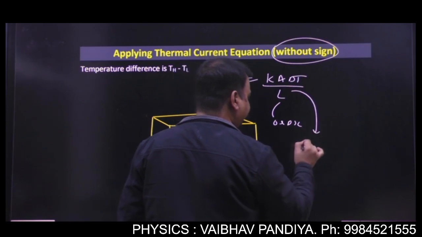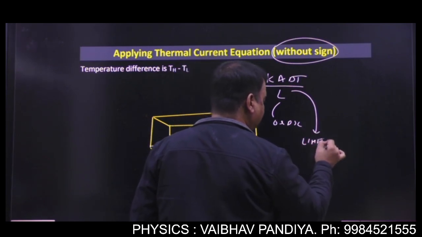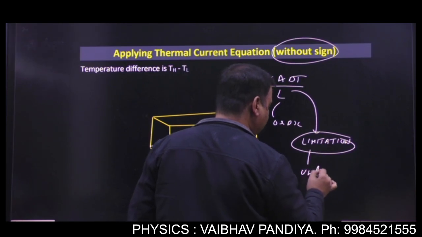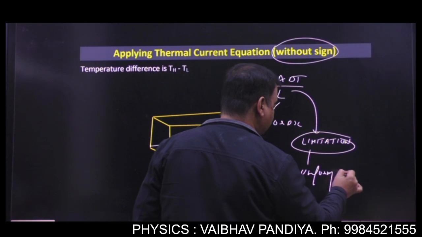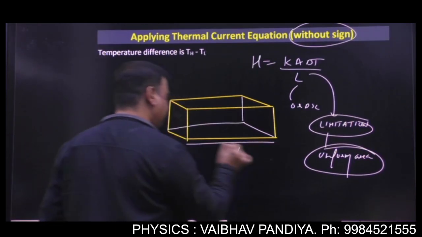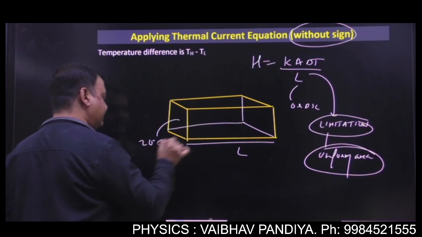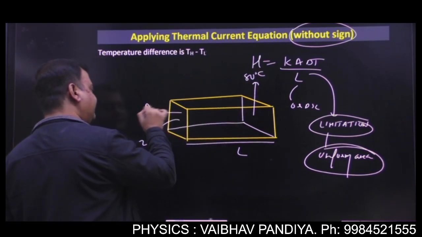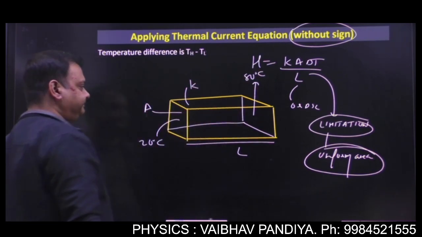And remember, there is a limitation of this equation. This must be applied for uniform area. So say this length is L, this temperature is 20 degrees Celsius, this temperature is 80 degrees Celsius. This area is A and the conductivity is K.